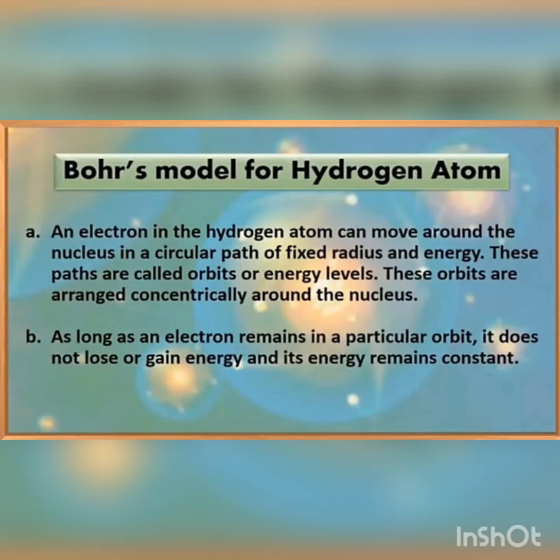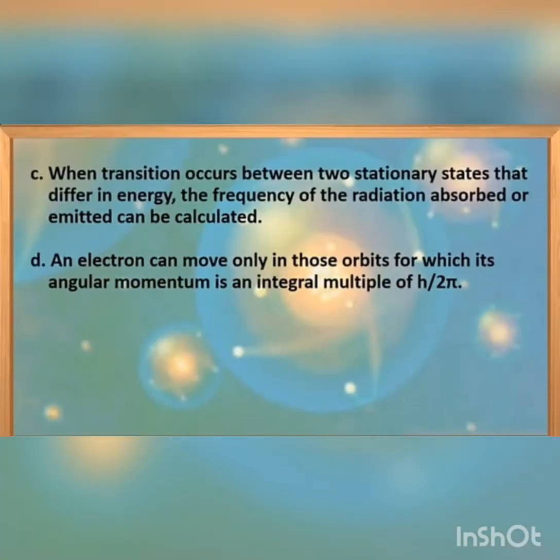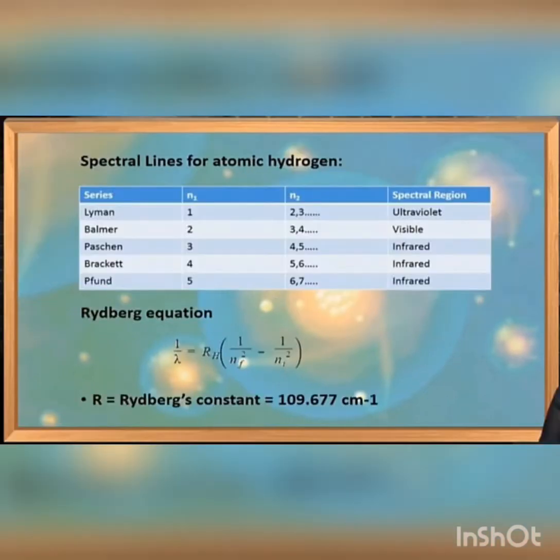As long as the electron remains in a particular orbit, it does not lose or gain energy and its energy remains constant. When transition occurs between two stationary states that differ in energy, the frequency of radiation absorbed or emitted can be calculated. An electron can move only in those orbits for which its angular momentum is an integral multiple of h upon 2 pi.